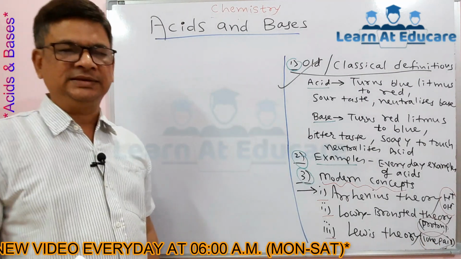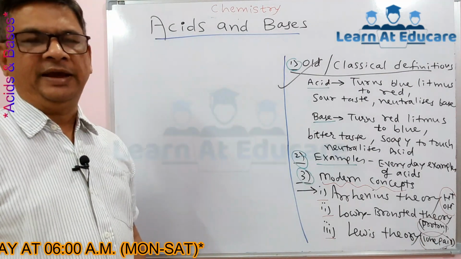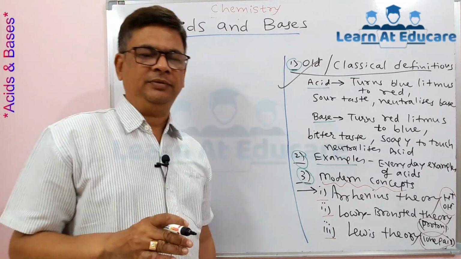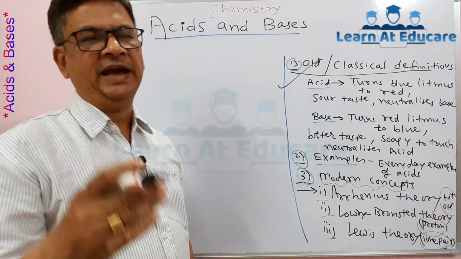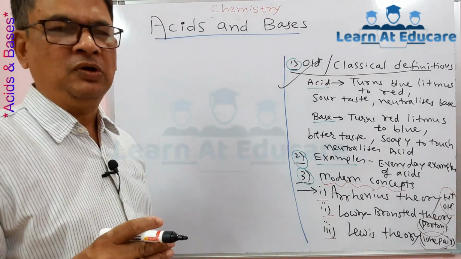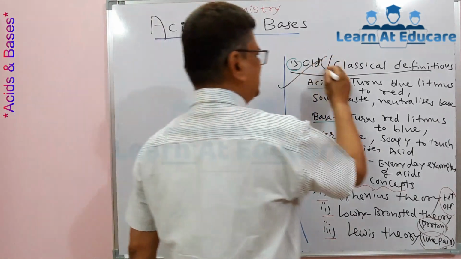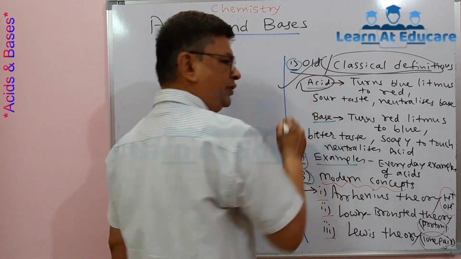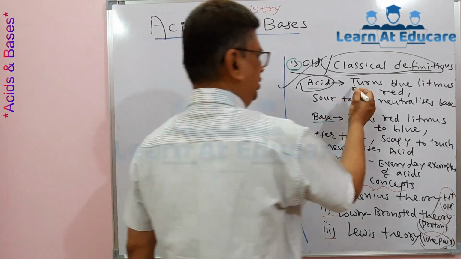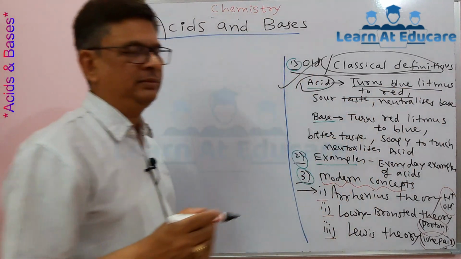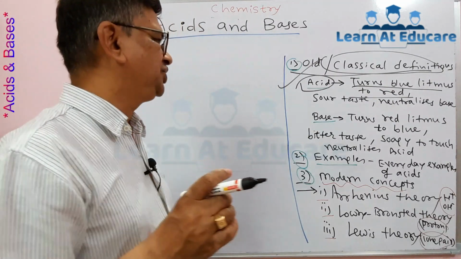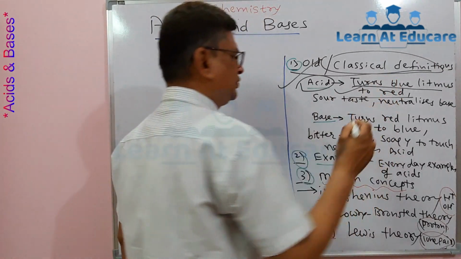Before any scientist gave a theory, there were some observational points, based on the behavior of compounds rather than their structure, reactions and details. These were the old concepts or classical definitions for acid and base. According to that old concept, an acid is any substance which turns blue litmus paper to red color. We know the litmus paper colors, blue and red, in which acid turns blue litmus to red.